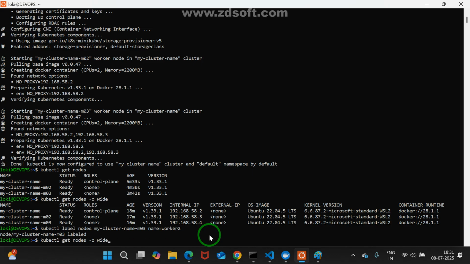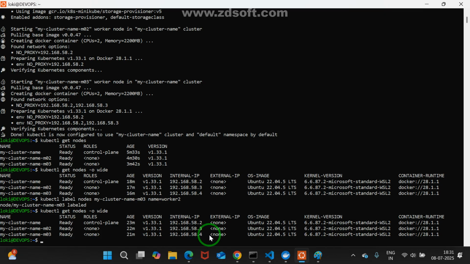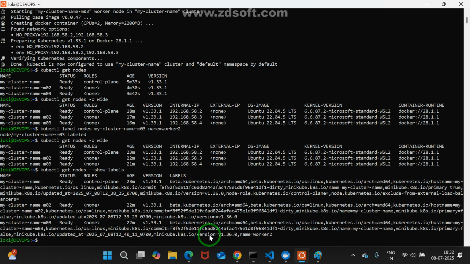Now, once again, I will try kubectl get nodes -o wide. Are you able to see any extra thing? Till now, no, right? I want to see that label also. kubectl get nodes --show-labels. Now see, for M03 somewhere you may see name equals worker2. Are you observing? At the end, please observe the last line. Is it okay for you? Yes, sir.